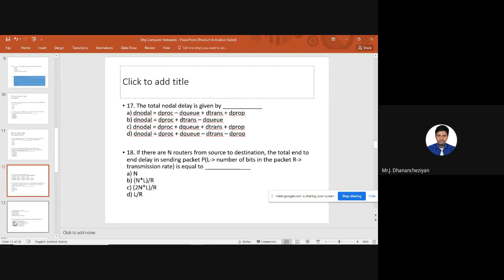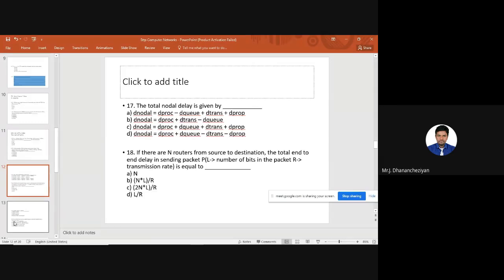Next question. This question is based on delay. We have end-to-end delay, processing delay, queuing delay, transmission delay, and propagation delay. This question is about nodal delay. The question is, the total nodal delay is given by. The total nodal delay is like calculating end-to-end delay.